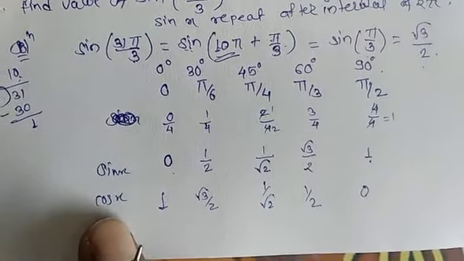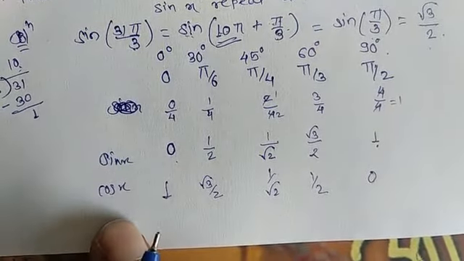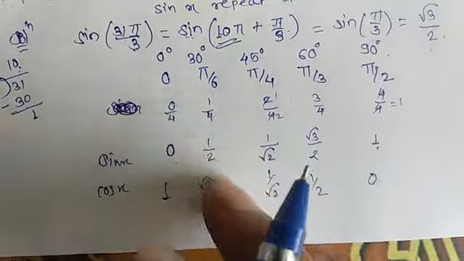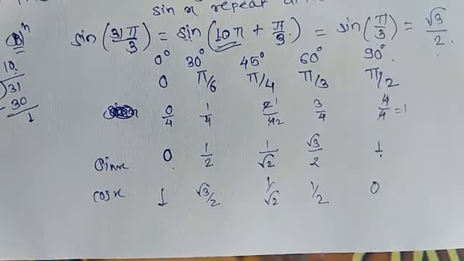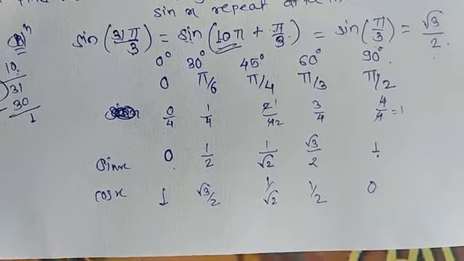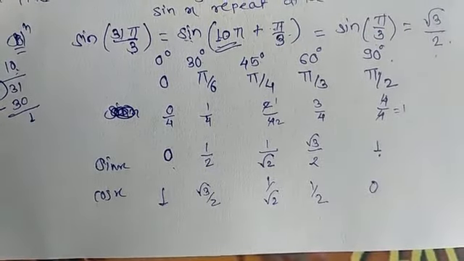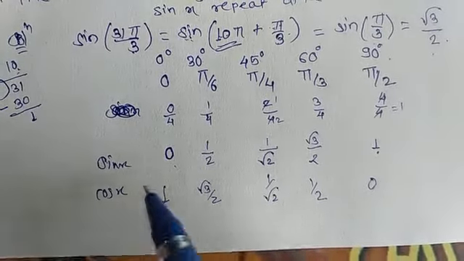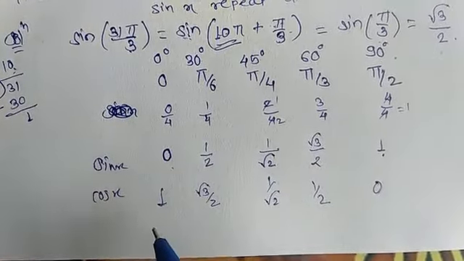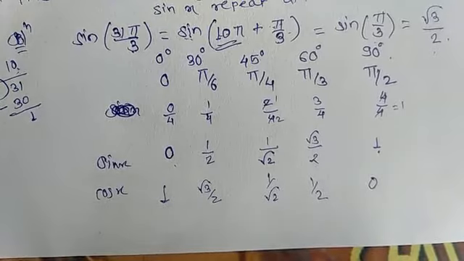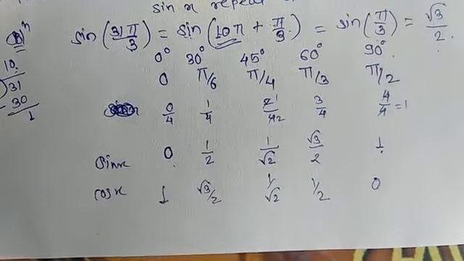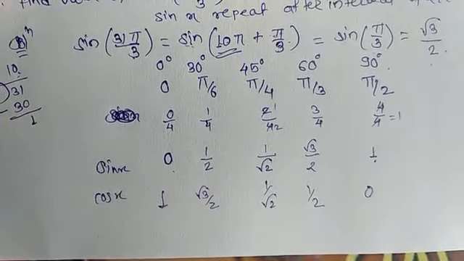For tan x you have to take sin x upon cos x. So tan 0 is 0 upon 1, and you have to do this calculation for the remaining trigonometric functions. 1 upon sin x is cosec x, 1 upon cos x is sec x, so we take the reciprocal of these. After the tan x calculation, you take the reciprocal of the tan x table to get cot x and all the remaining cot values.